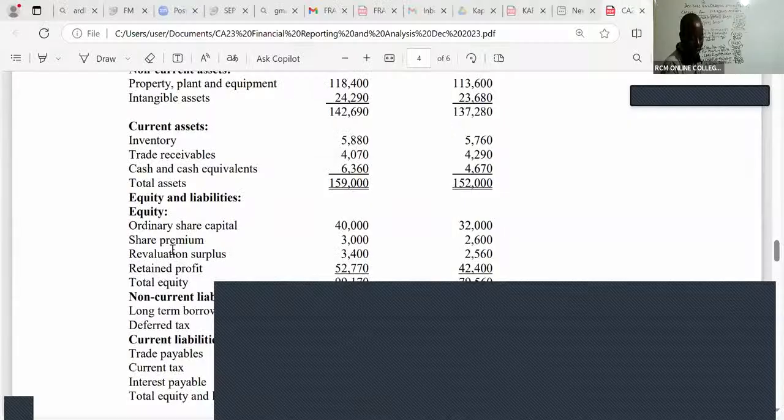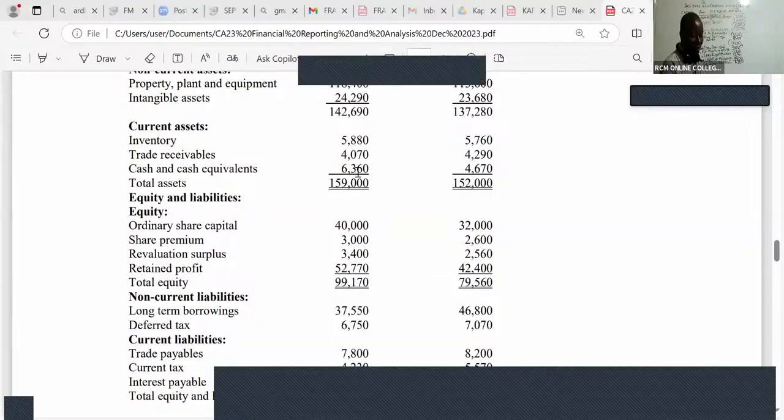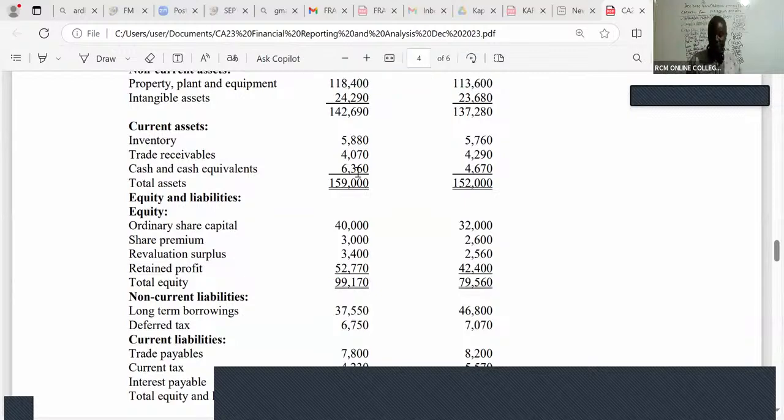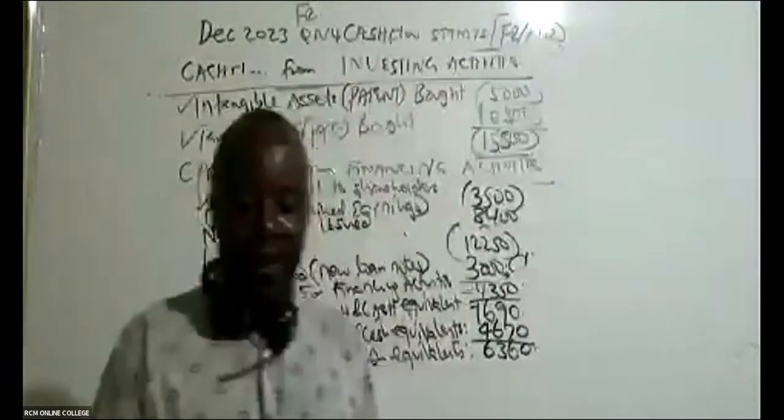So you can see, ladies and gentlemen, in this case here, our cash and cash equivalent for the following year is 6360. Let's clap for ourselves. We have done great. You have used this 1 hour very, very efficiently. Let's clap for ourselves. In Zoom, there is a place where you clap for yourself.